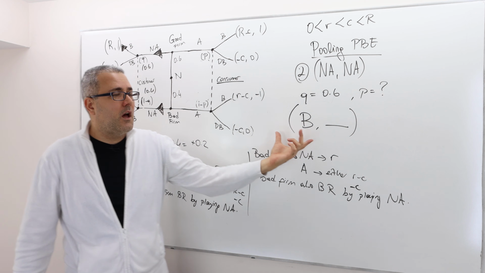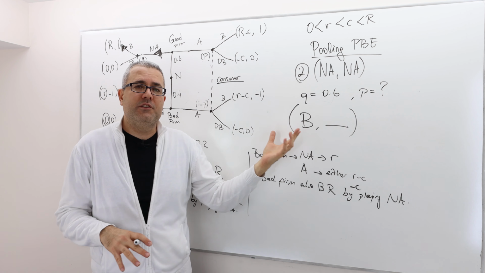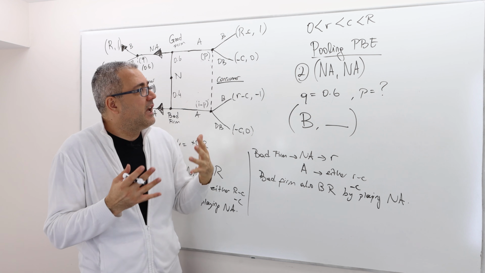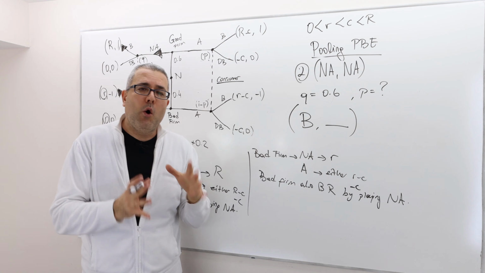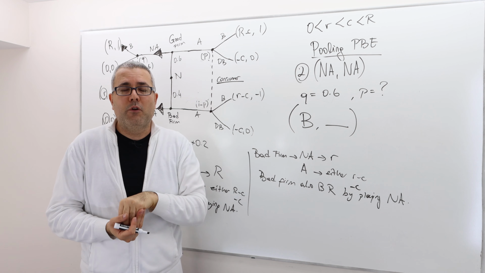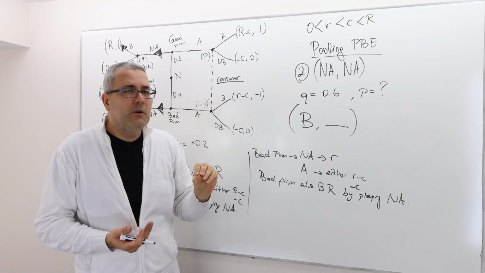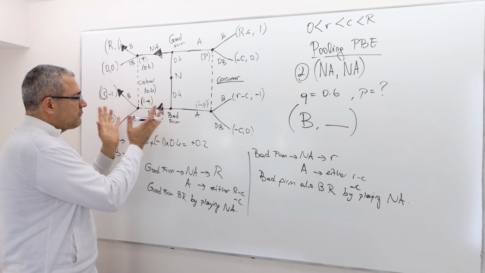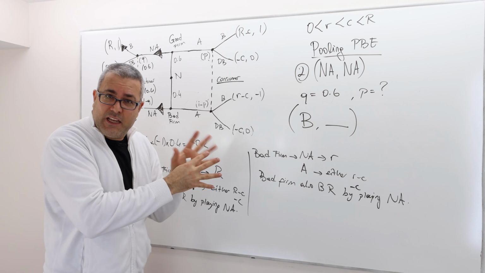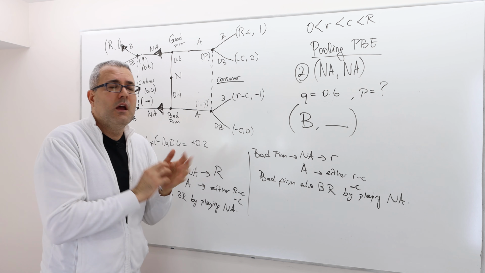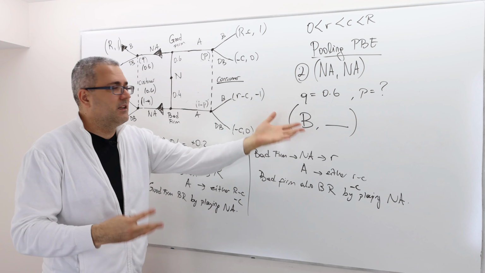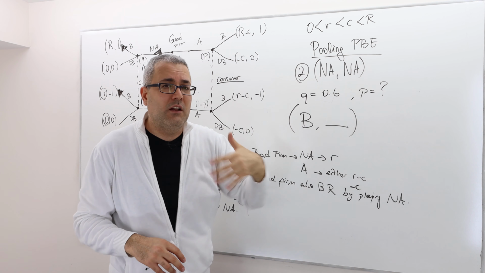That's very good. Even though I don't know half of the strategy of the consumer, I can say the good and the bad firm are both best responding. So NA is in fact part of a perfect Bayesian equilibrium. Given that consumers are buying here, there is a pooling equilibrium. But I have to complete the rest of the strategies. I can't leave it blank, and therefore I have to calculate P.